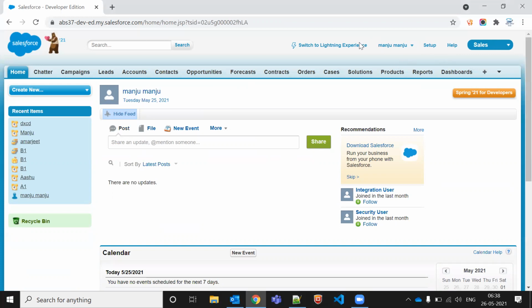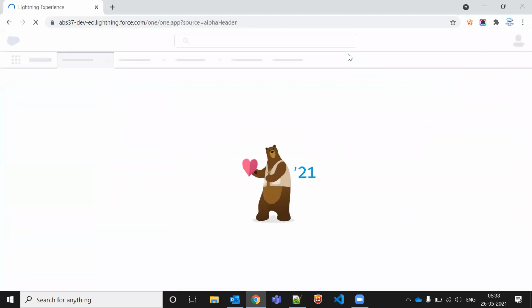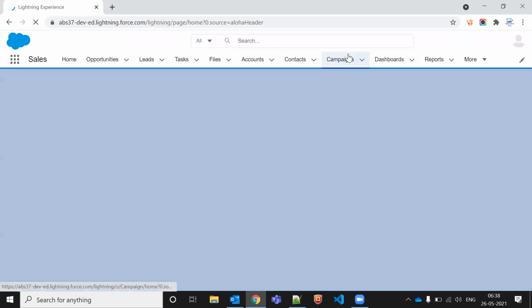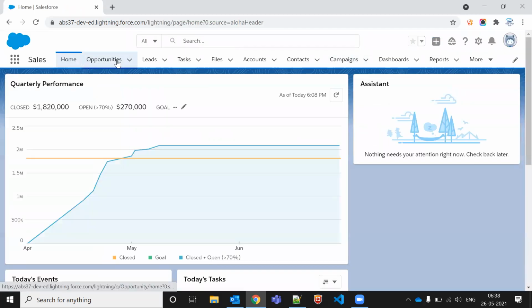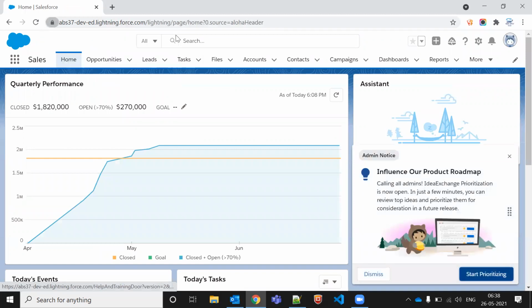So let me move to Lightning Experience first. There's a button in the Lightning Experience. All these are tabs, whatever UI you are able to see. We can say whatever interface you are able to see is the UI, user interface, where the end user can see the interface. Okay.